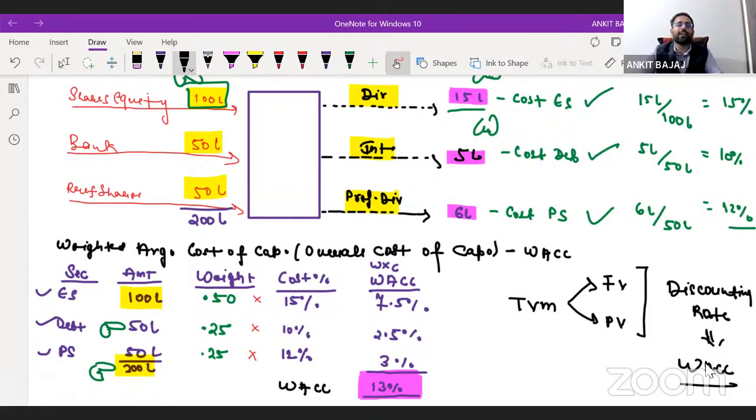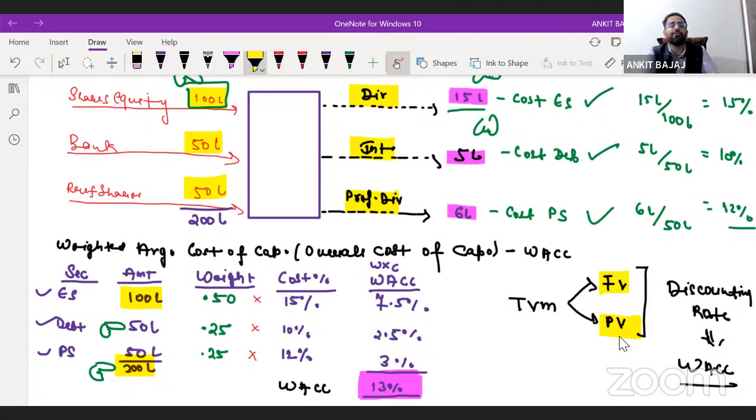So if you want to calculate present value or future value, you should have the knowledge of weighted average cost of capital. Then you will be able to calculate future value or present value of any organization. So you can see the importance of WACC everywhere. If you know the WACC, you will be able to calculate several things. That is the reason WACC is a very important concept, and you should have a great understanding of it.